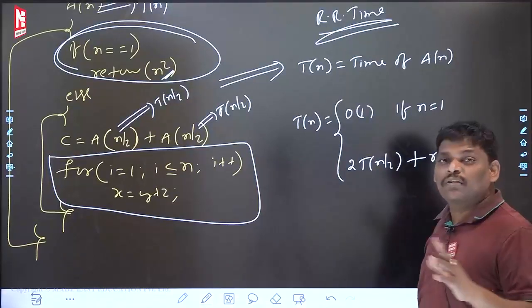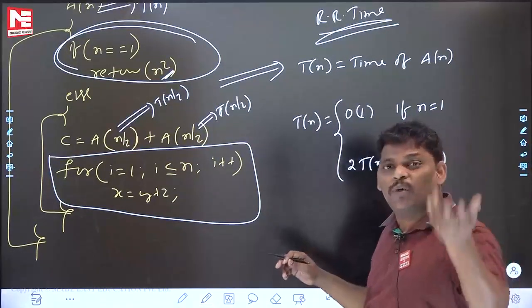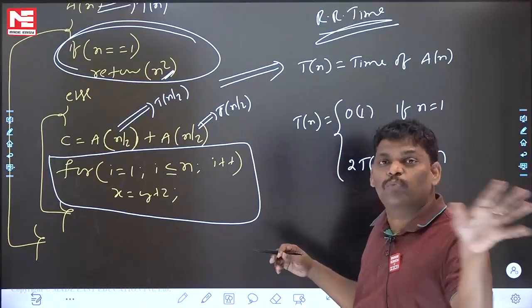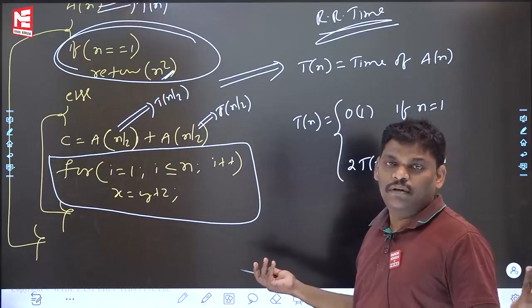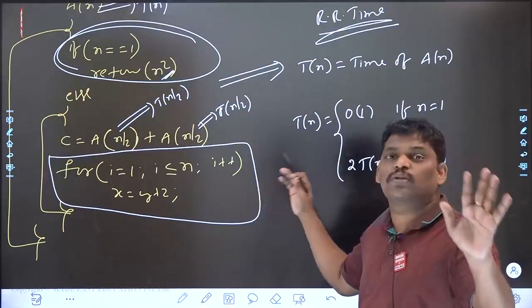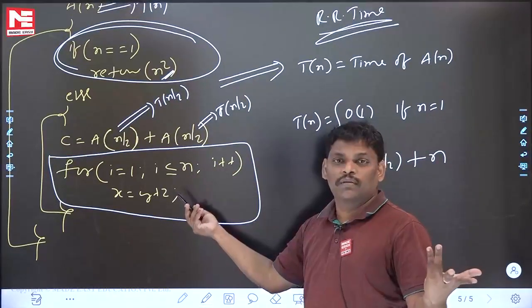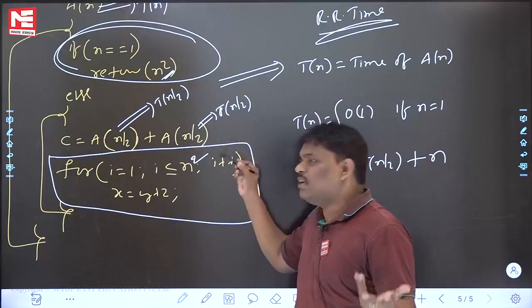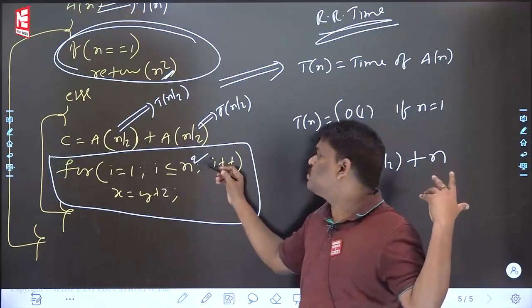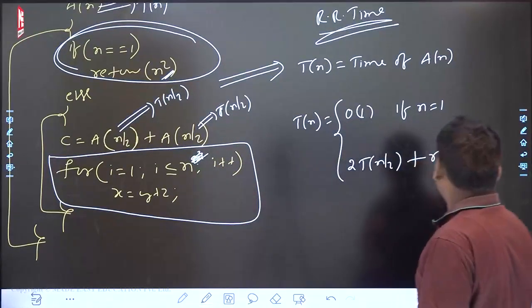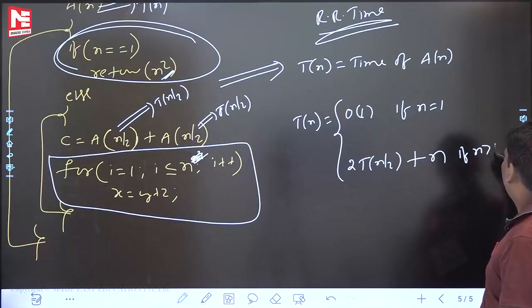Until now, it is the fourth problem. Before that, 3 problems I done. In the else part, no loop is there. So constant. In this problem, else part, loop also there. Plus n. If this loop is inner loop, then n square. If this loop is here n square will come. Because this loop is n square term. You know very well. Right? Fine. Plus n. If n is greater than 1.